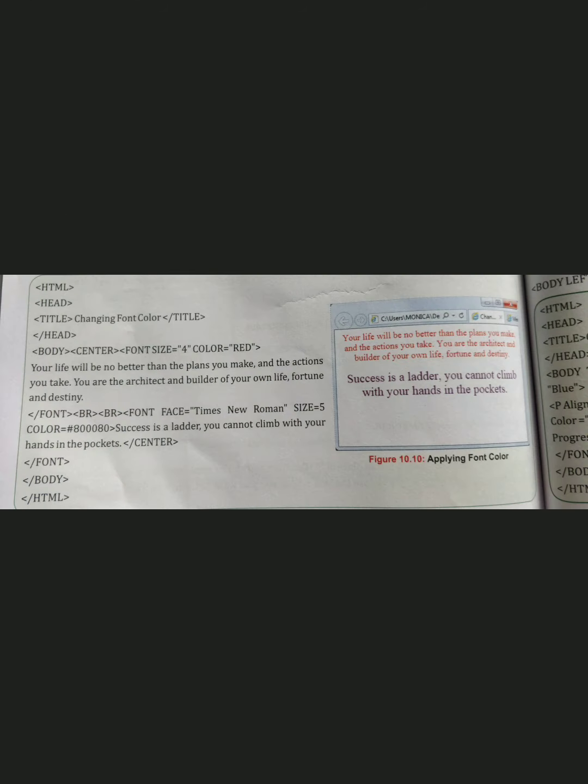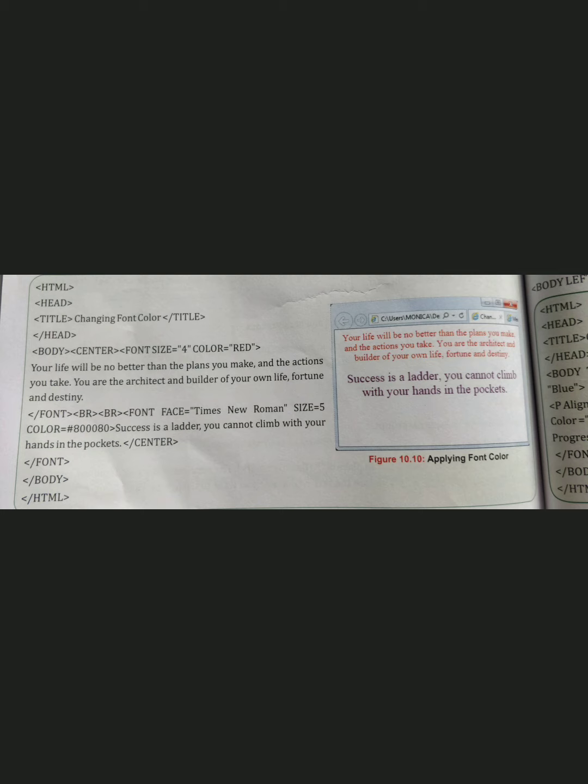As you can see here, the HTML is starting, the head is starting, the title is closed, the head is closed, the body is starting, and here is the center. You can put P align, but it's just center, so if you just put center, that's enough. Until you close the center, all the text you write will be in the center.